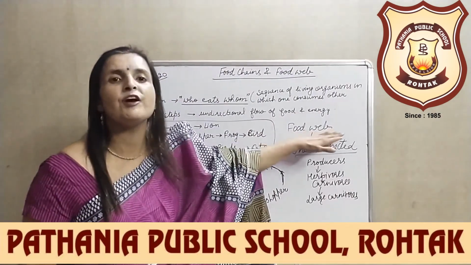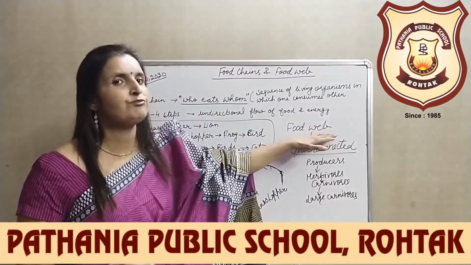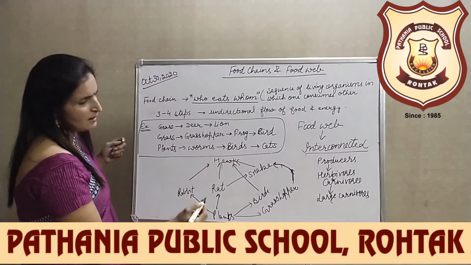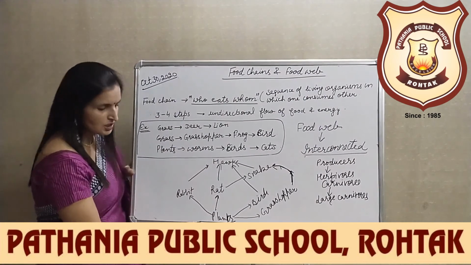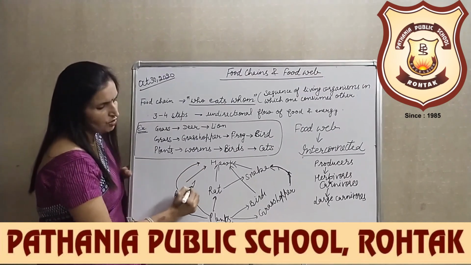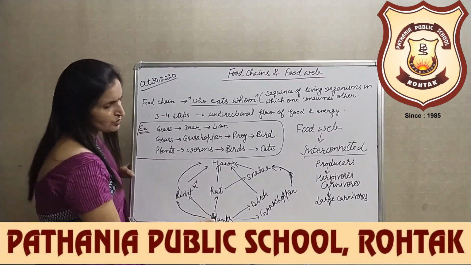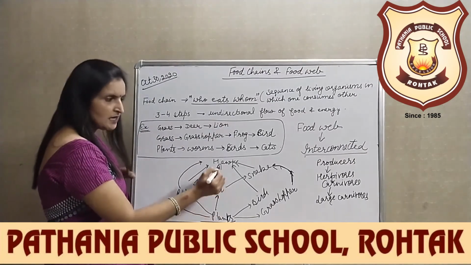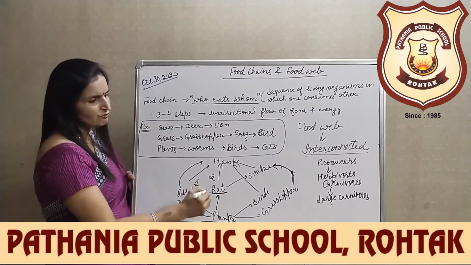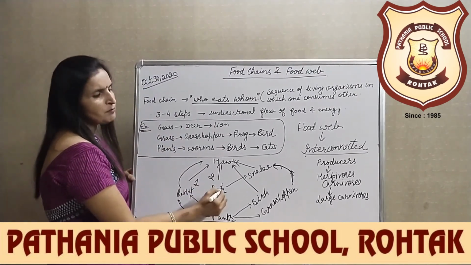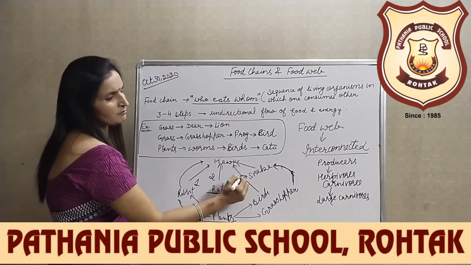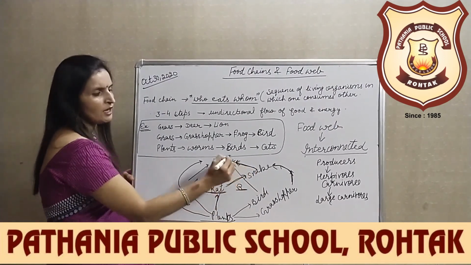What are food webs? Many interconnected food chains form food webs. Here you could see one example. This is the first food chain, in which the plant is eaten by the rabbit, and the rabbit is eaten by the hog. The second food chain includes plants eaten by the rat, and the rat eaten by the hog. But these rats, forming the second trophic level here, are also part of another food chain, the third one, where the rats could be eaten by the snake and the snake could be eaten by the hog.